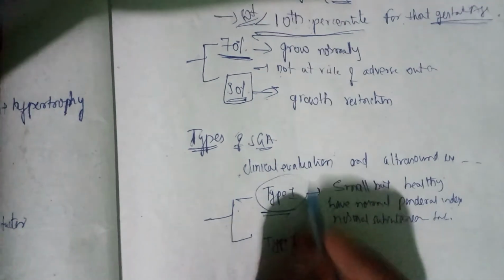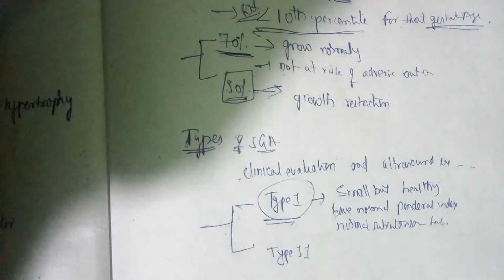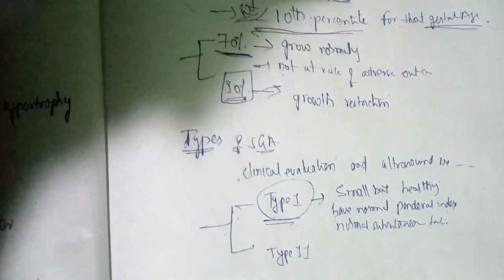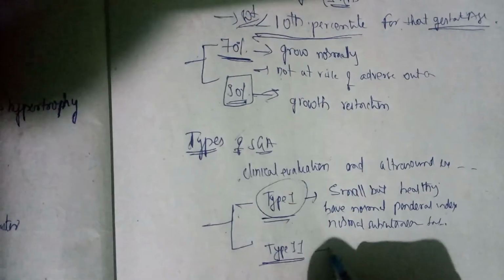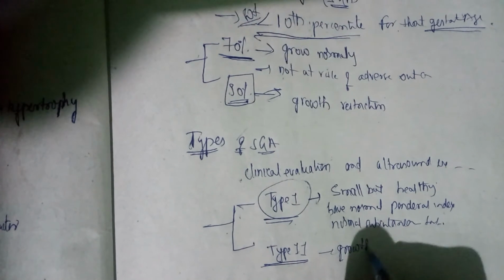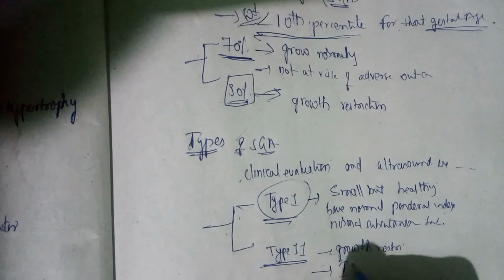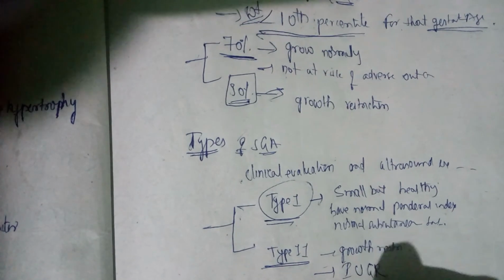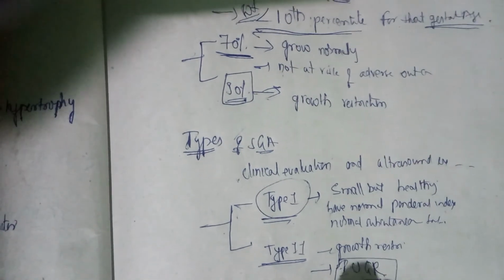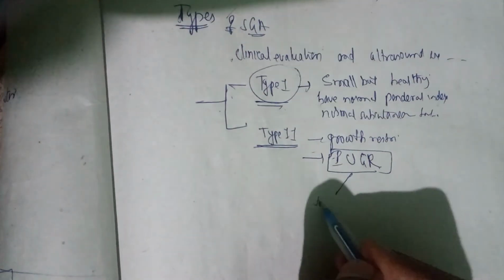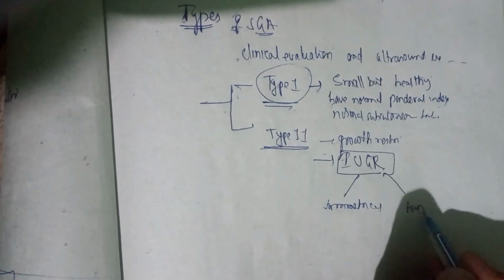Remember this. They don't have any adverse effects. Whereas in type 2, they have growth restriction, and they come under intrauterine growth retardation. This intrauterine growth retardation is again of two types, symmetrical and asymmetrical. Remember.